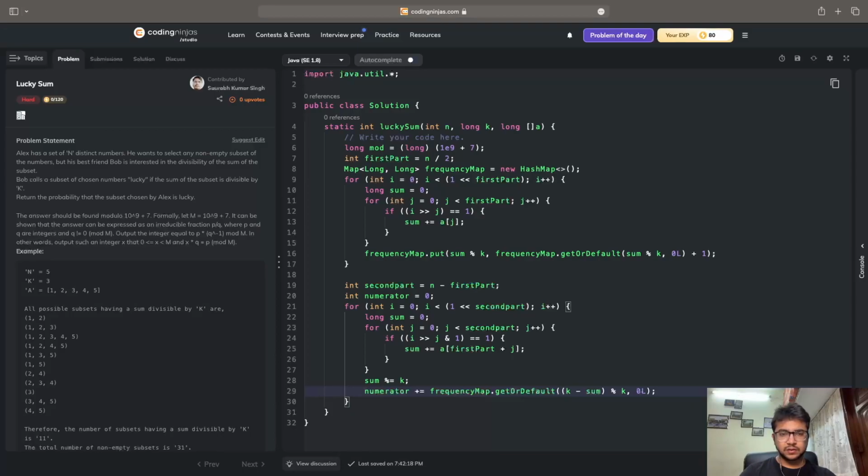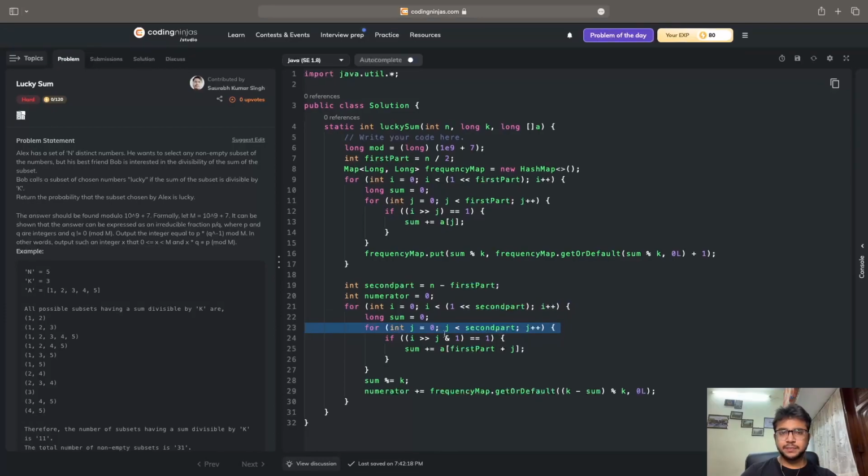Once I'm done with this, basically what I'm doing over here is running a loop from 0 to 2 raised to the power of second part minus 1. Then I'm calculating the value for sum, which is equal to 0. Then I'm running another loop from j equals 0 to second part minus 1. This is my second loop.